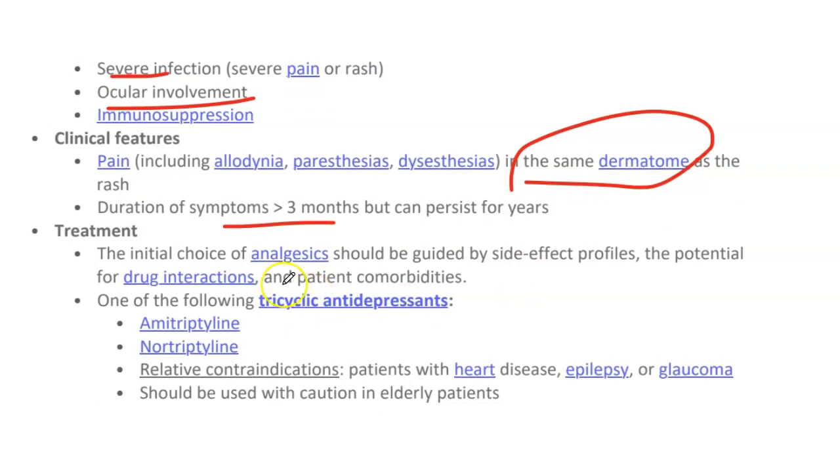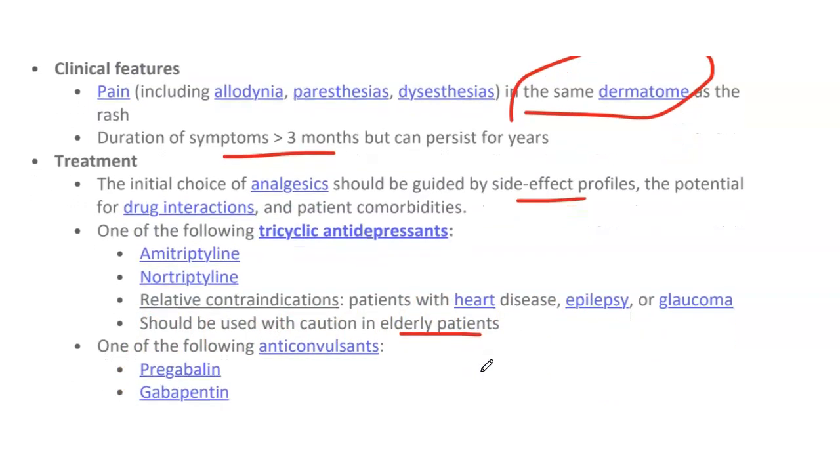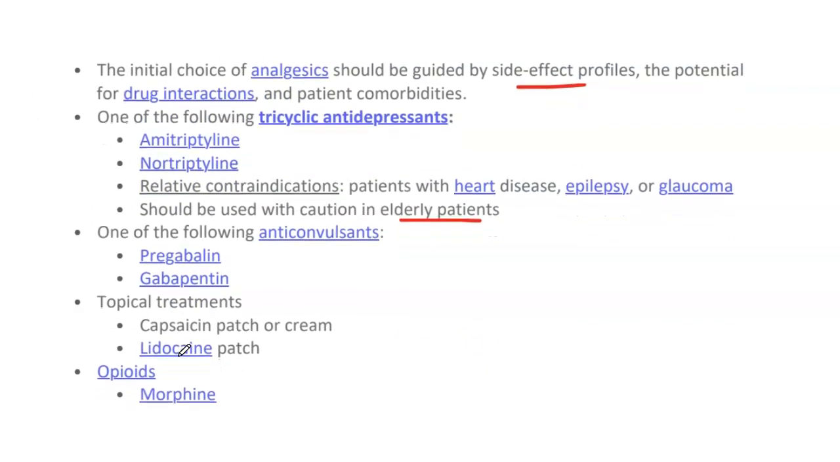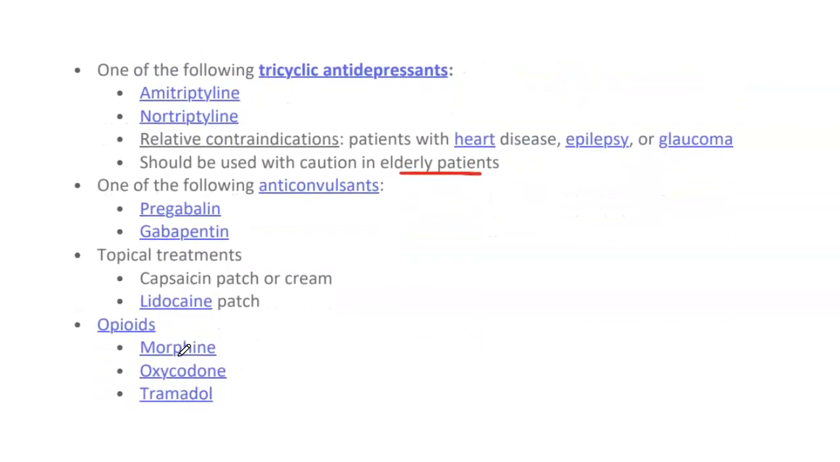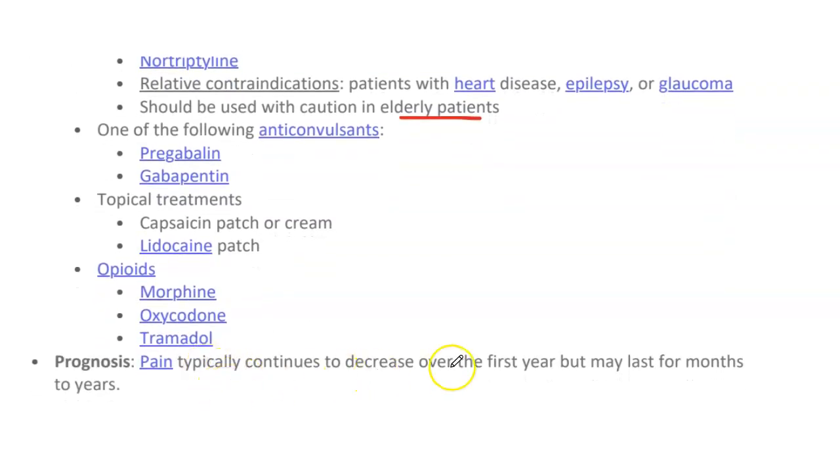What will be the treatment options? The initial choice of analgesic should be guided by the side effect profile, the potential drug interactions, and patient comorbidities. One of the following TCAs can be used: amitriptyline, nortriptyline. Relative contraindications: patients with heart disease, epilepsy, or glaucoma, and the elderly, should be treated with caution. One of the following anticonvulsants can be used: pregabalin and gabapentin. Also topical treatments like capsaicin and lidocaine, and opioids like morphine, oxycodone, tramadol. Pain typically continues to decrease over the first year but may last for months to years.